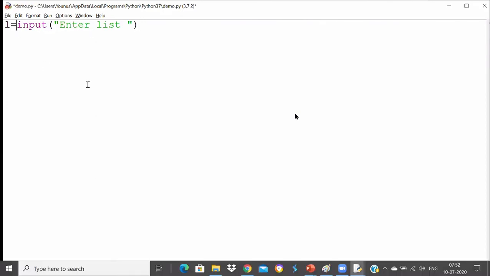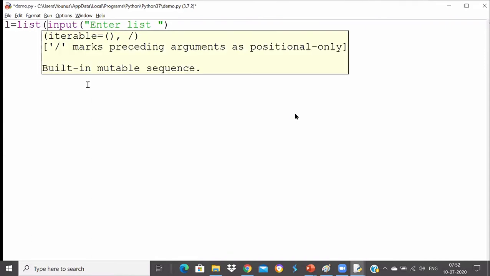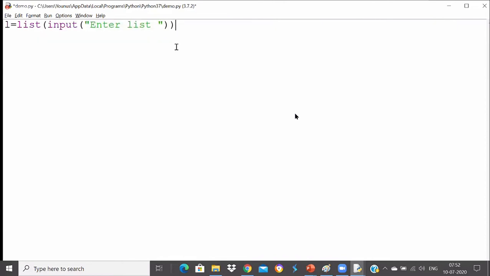You are entering a list, but it includes square brackets as well. If you use list here to convert into a list, which is not correct actually, this is what many of us generally think: that we will accept the input data and convert it into a list.